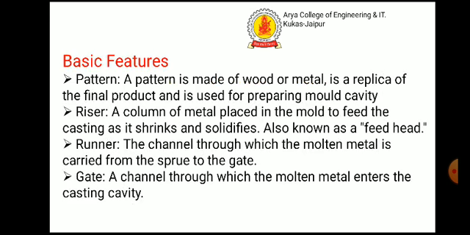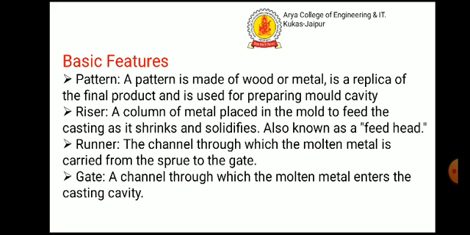Basic features. Pattern. A pattern, made of wood or metal, is a replica of the final product and is used for preparing the mold cavity. Riser. A column of metal placed in the mold to feed the casting as it shrinks and solidifies, also known as a feed head.